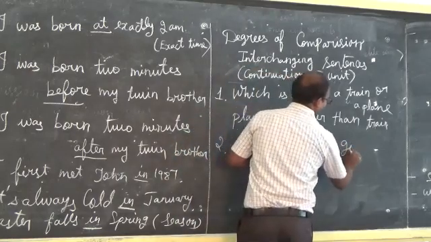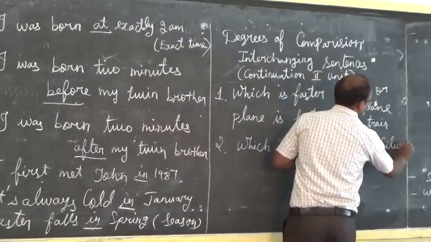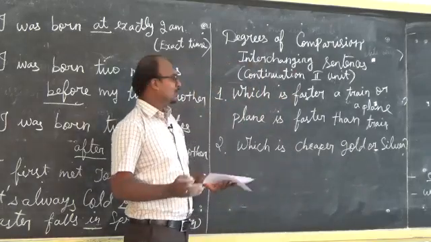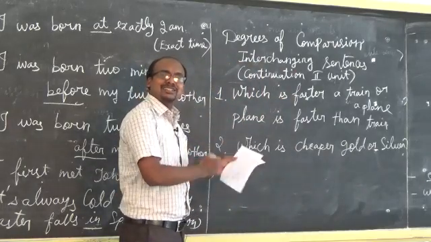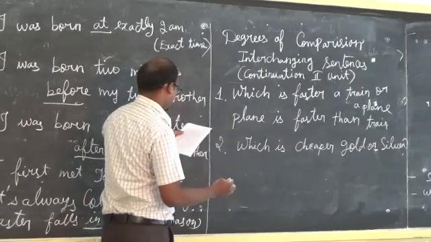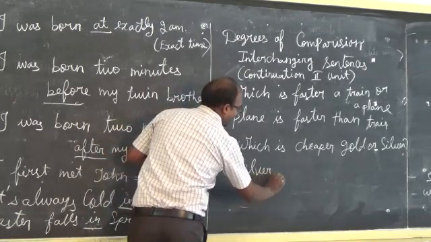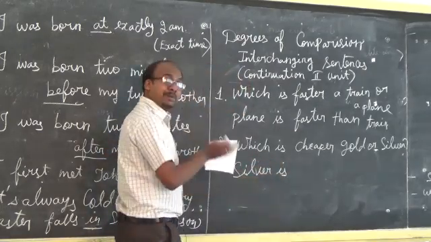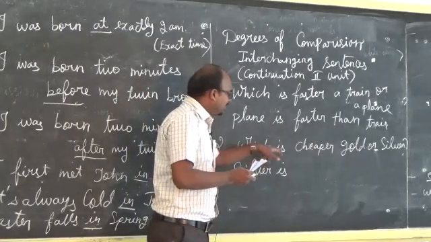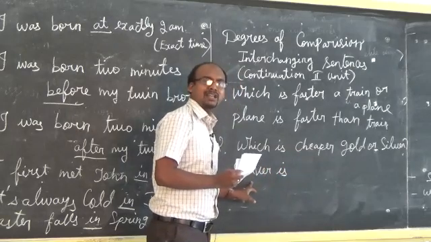Gold or silver? Which is cheaper? Gold or silver? Silver is cheaper. So how do we compare silver with gold? Silver is cheaper than gold. When we compare silver with gold, we have to write like this. So this is a comparison sentence.